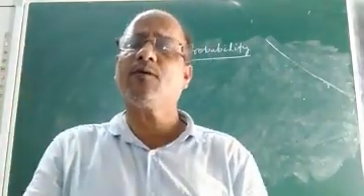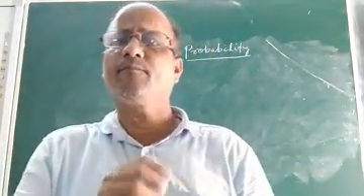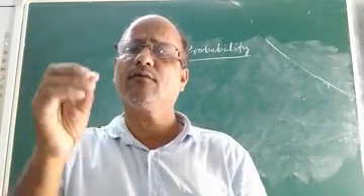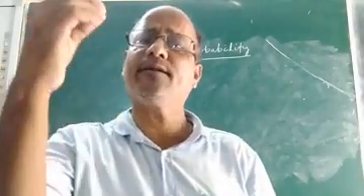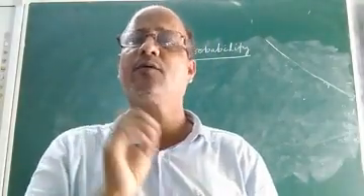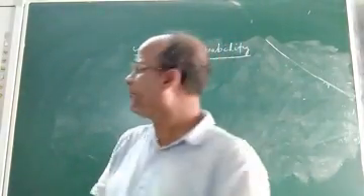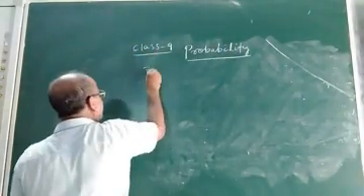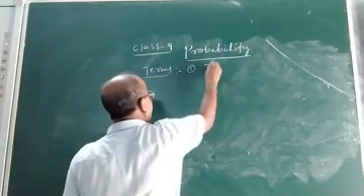So what is the meaning of probability in mathematics? Okay, let us see. Children, before we discuss what is probability and how to find probability of an event, we must know certain terms connected with probability. What are the different terms connected with probability? Already we know it from class 8. The first term is trial or experiment.